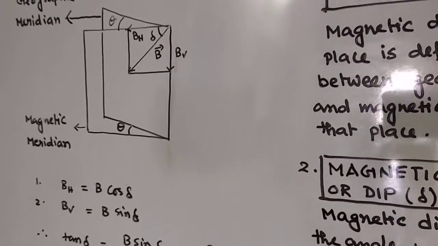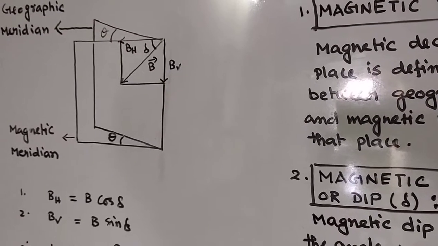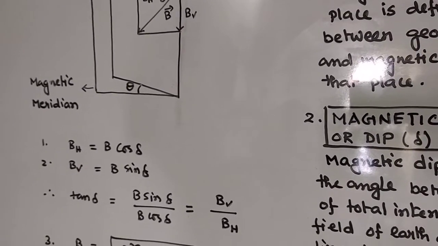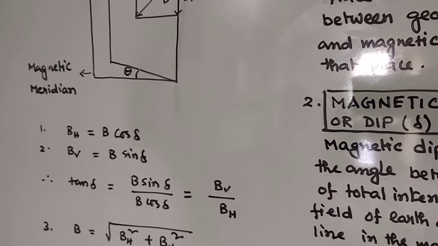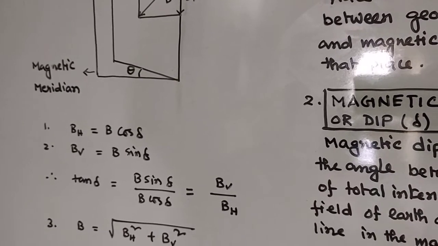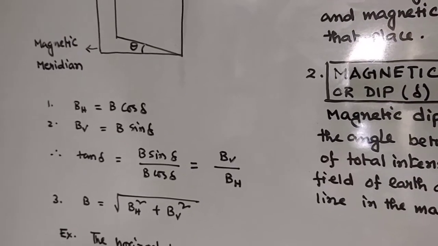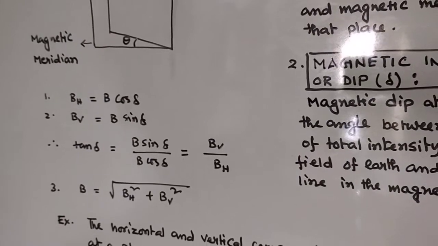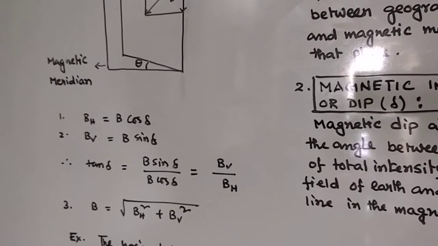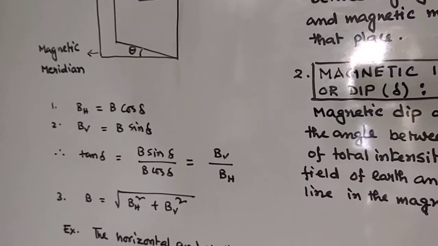Now it's very simple. Number 1: BH is B cos delta, and number 2: BV is B sin delta. If you want to find tan delta, then B sin delta by B cos delta gives you tan delta, so it is BV by BH. Sometimes delta is used to find, provided you know BV and BH. BV is the vertical component of Earth's magnetic field, and BH is the horizontal component. Also you can define B equal to root over BH square plus BV square. If you square 1 and 2 and add, you will get number 3.